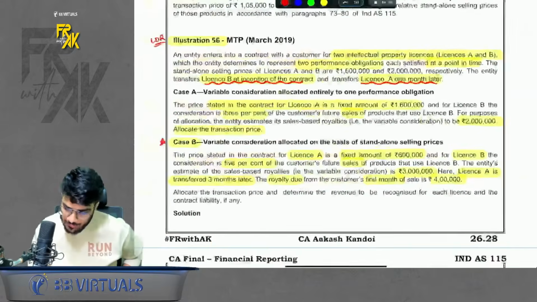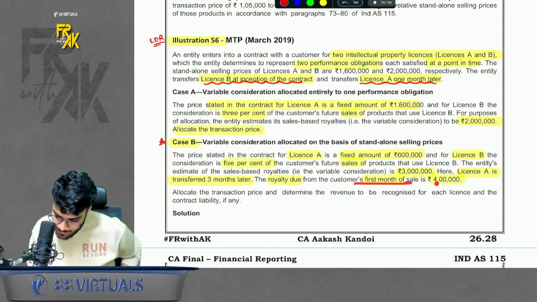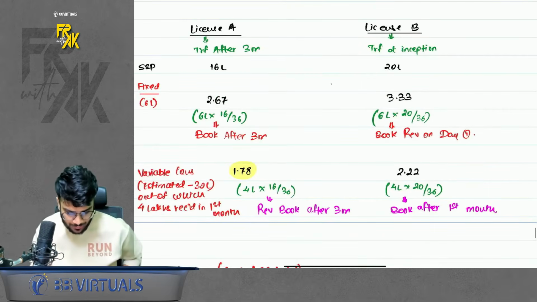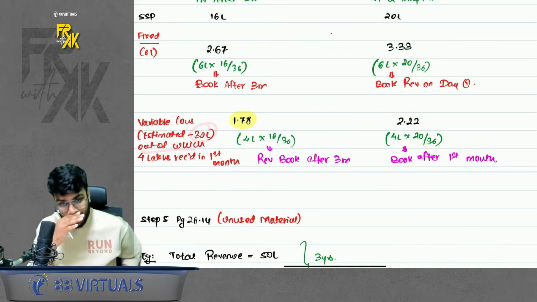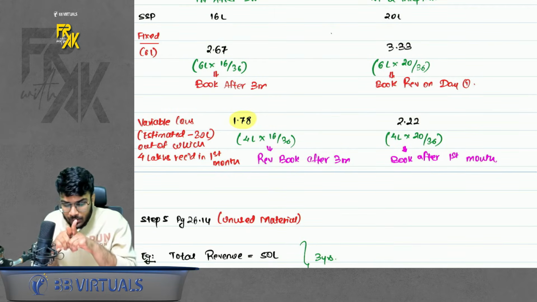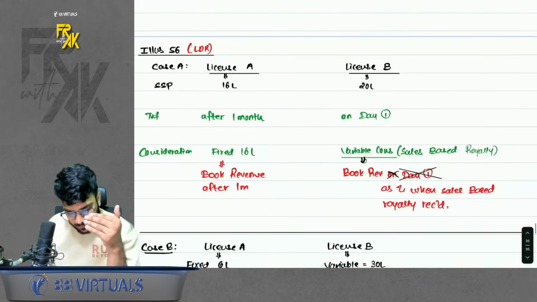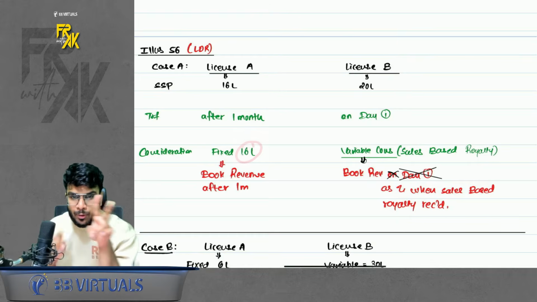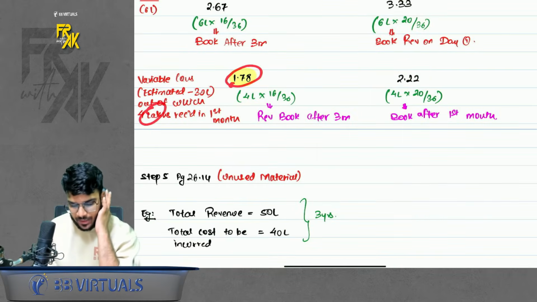Okay. Same with the variable consideration. Now out of 30 lakhs estimated, in the first month we receive 4 lakhs. So I will talk about the 4 lakhs only now, because estimated is 30 lakhs, but how much did we receive? 4 lakhs. So this 4 lakhs also is allocated between both the licenses. Okay, this is the difference between case A and case B. In case B, whatever you receive, allocate it between both the licenses. In case A, because it was depicting the SSP, no need to allocate between both the licenses. Simple. So 4 lakhs you receive, bifurcate between A and B.